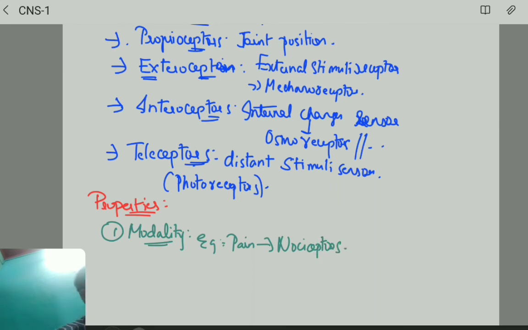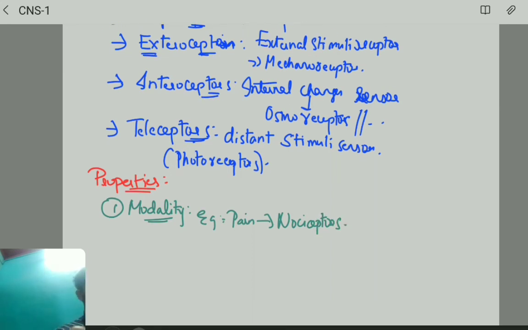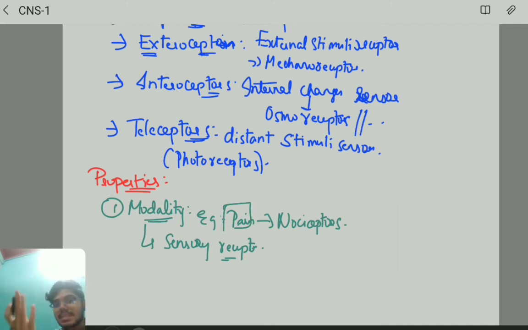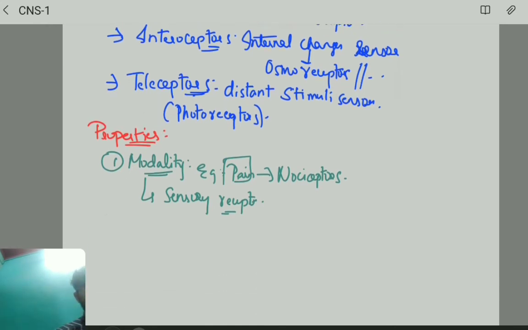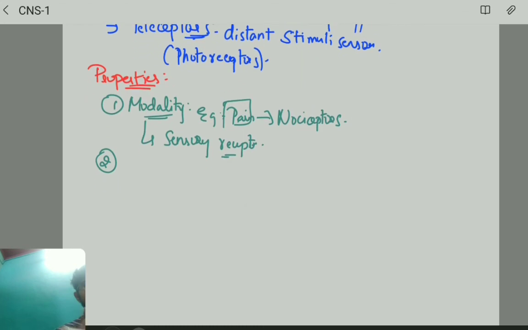So the sensory modality will be found out by sensory receptors, mainly pain, that is nociceptors. Understand? Next very important property is location.